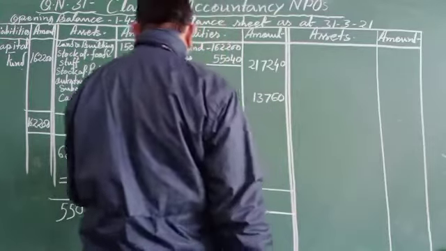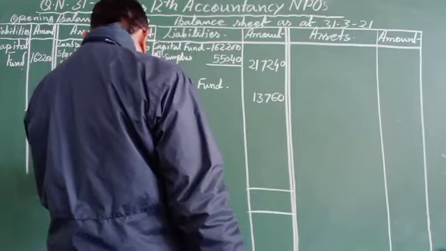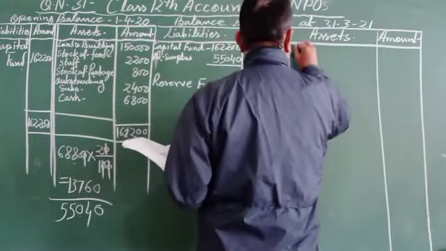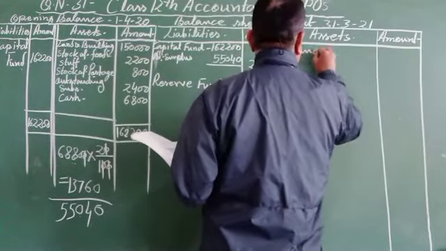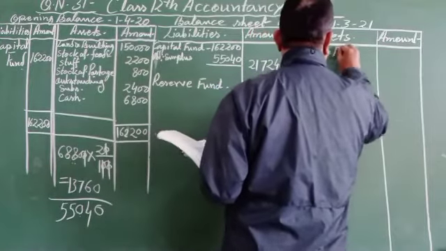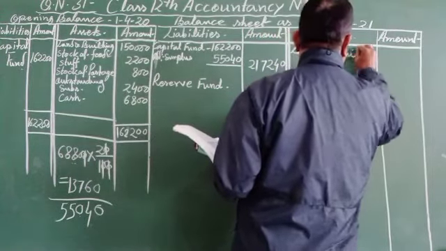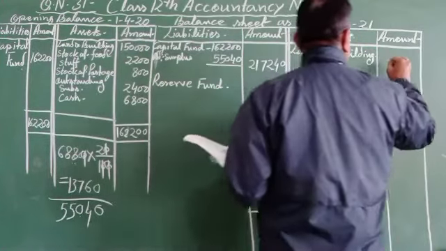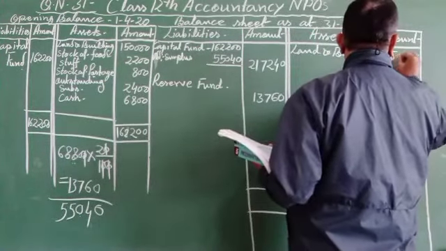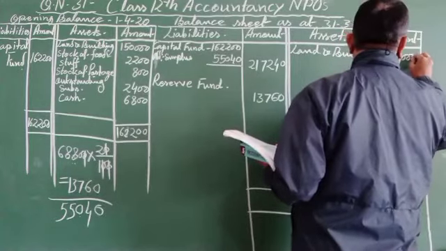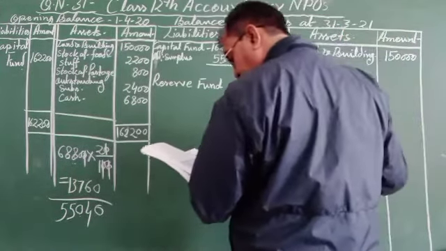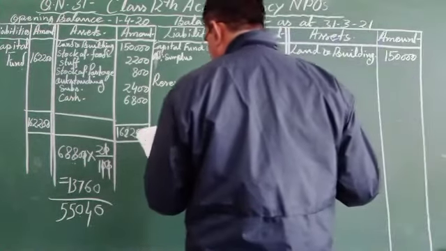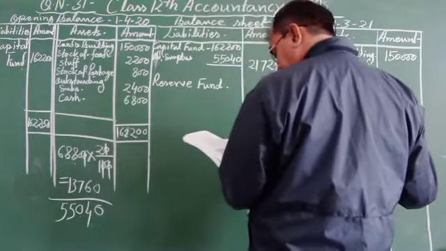And now come to the point of the assets. Land and building in the assets column, 1,50,000. Then cash balance.